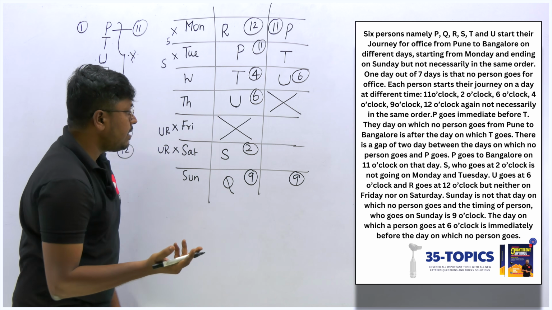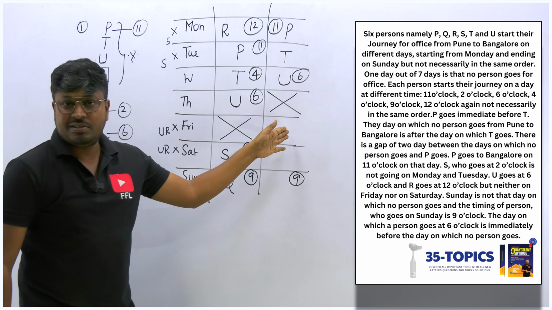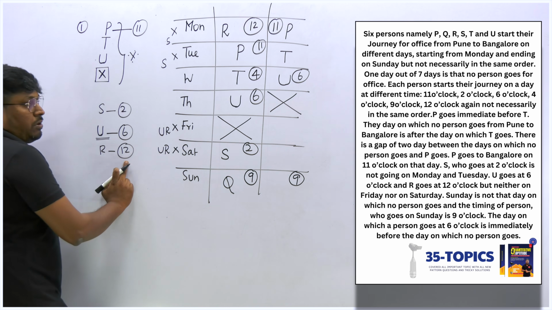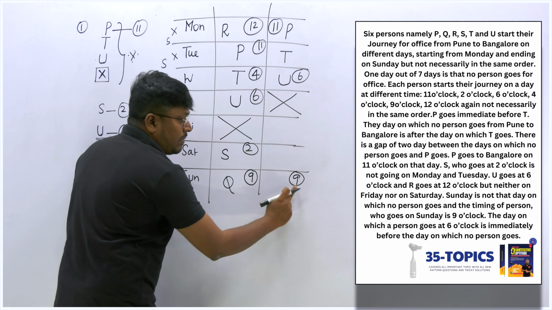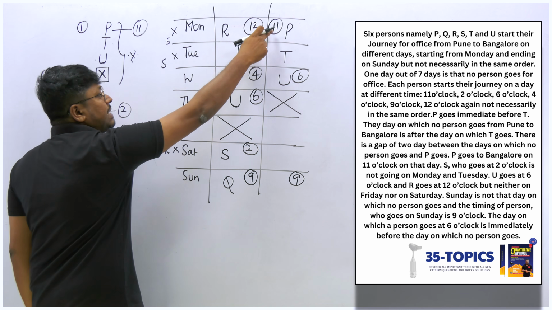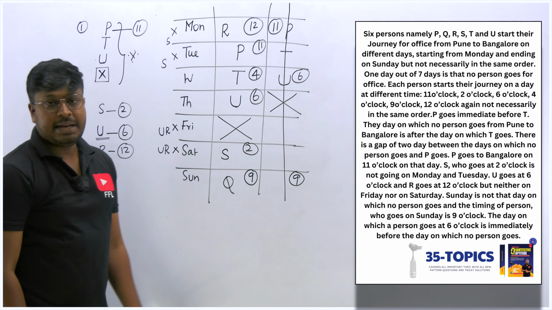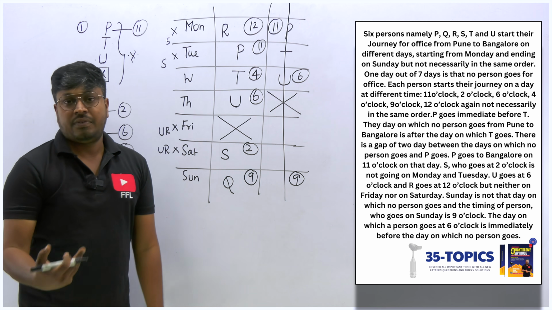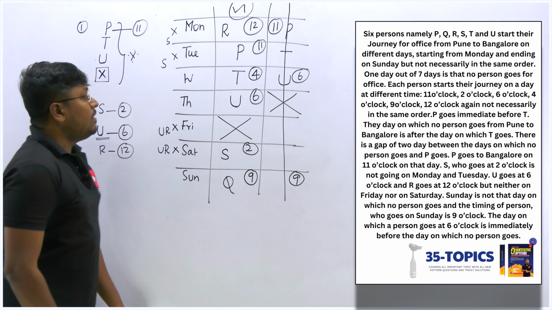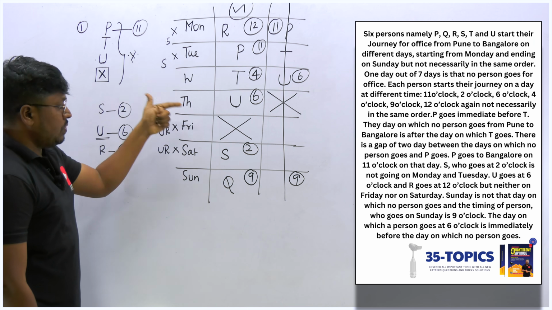I think we got the answer in the first case itself. Right, I think this is the answer for this question, but again we have another possible case here. So let's try to fix it. Just see here, we have to fix R, which should be 12 o'clock. I can't fix R here. 12 is not possible. These two places are not for R. And I can't fix R anywhere else. So this arrangement is completely eliminated because there is no place to fix R. So only one chance: the first possible case is the answer for the question, where R, P, T, U, S, Q.